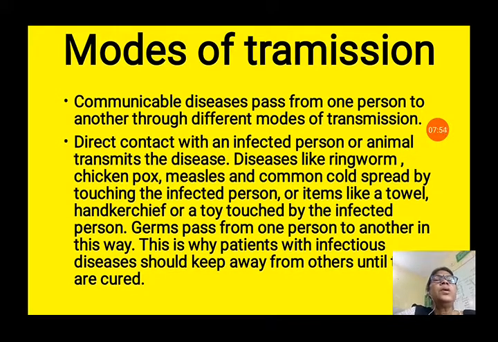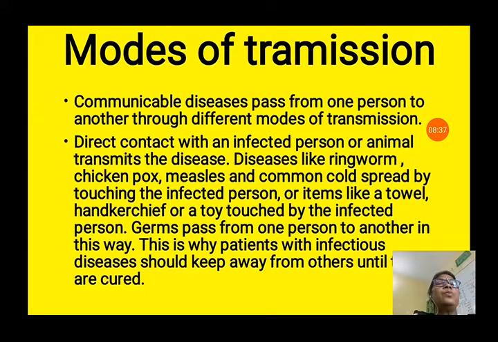Diseases like ringworm, chickenpox, measles and common cold are spread by touching the infected person, or items like a towel, handkerchief or a toy touched by the infected person. These are highly infectious and that person should be separated. They should not be kept with other healthy persons, and their used things should not be used by any other healthy person, like a towel. We should not use the towel, handkerchief or toy of any sick person, otherwise we will get the infection from that person.